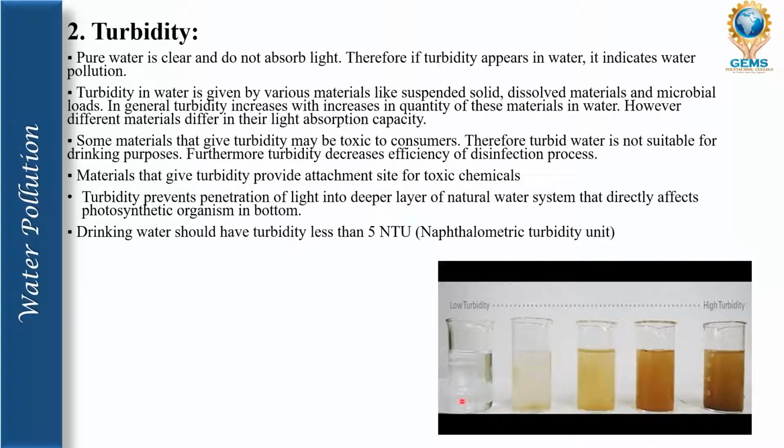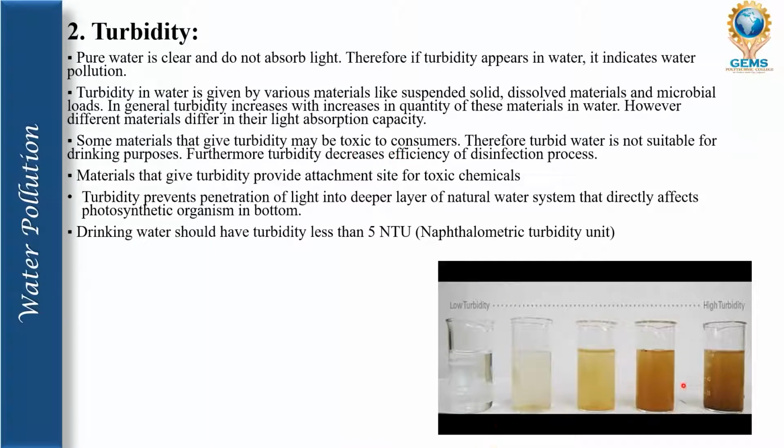It basically depends on the dissolved solids and dissolved materials, how these suspended materials dissolved in the water change its color as well as its turbidity. Some materials that give turbidity may be toxic to consumers.